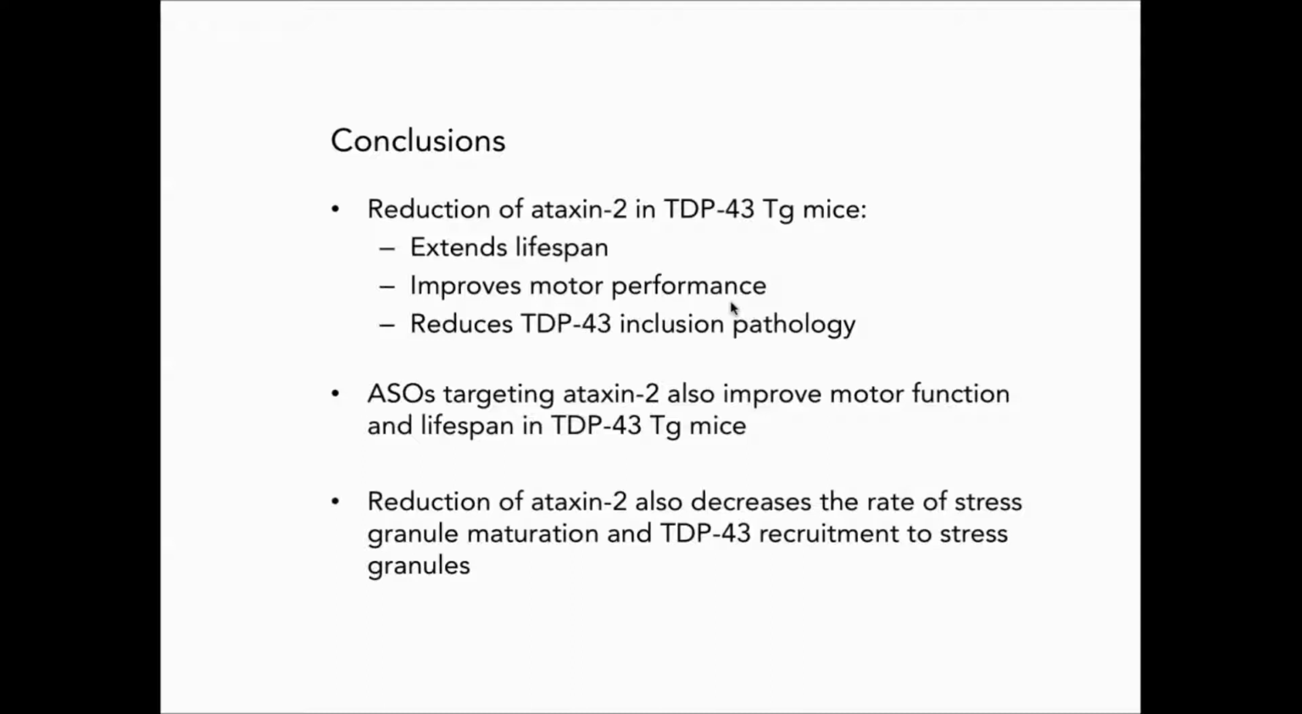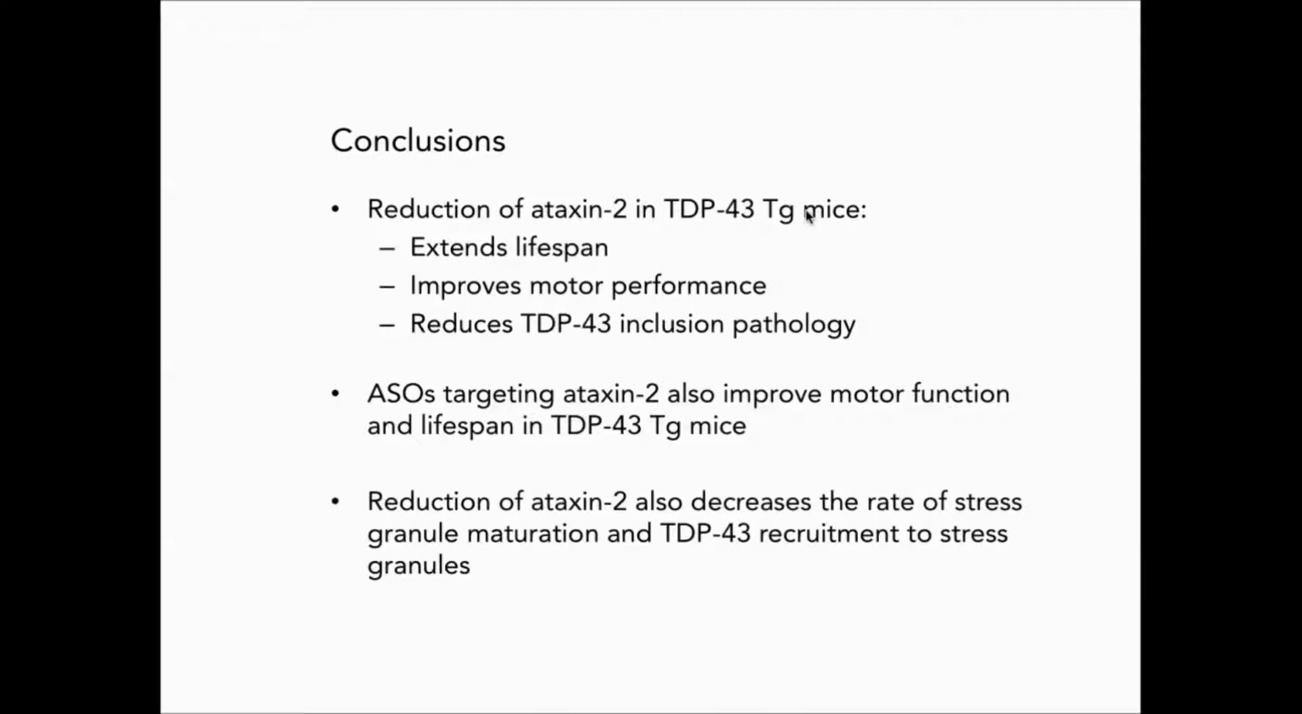And we think this happens because Ataxin-2 reduction is inhibiting stress granule maturation, and this impairs the nucleation of TDP-43 inclusions. But it's also possible that Ataxin-2 affects TDP-43 inclusions in a more direct way that's independent from stress granules.